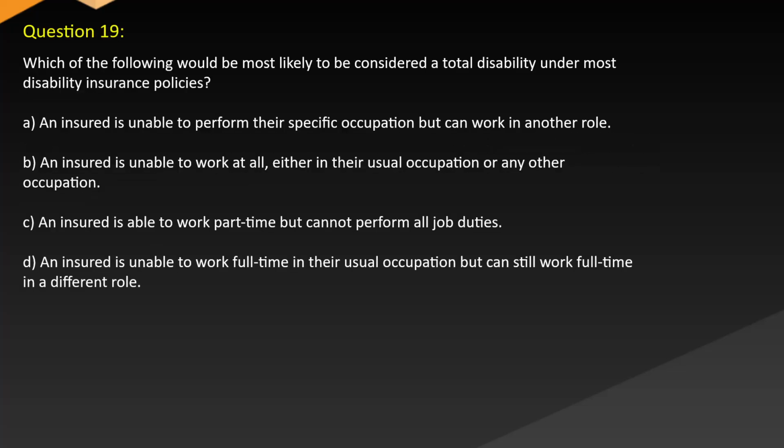Question 19. Which of the following would be most likely to be considered a total disability under most disability insurance policies? A. An insured is unable to perform their specific occupation but can work in another role. B. An insured is unable to work at all, either in their usual occupation or any other occupation. C. An insured is able to work part-time but cannot perform all job duties. D. An insured is unable to work full-time in their usual occupation but can still work full-time in a different role.